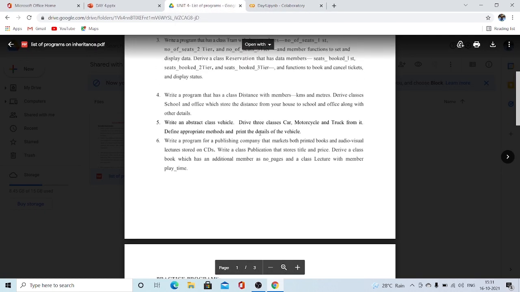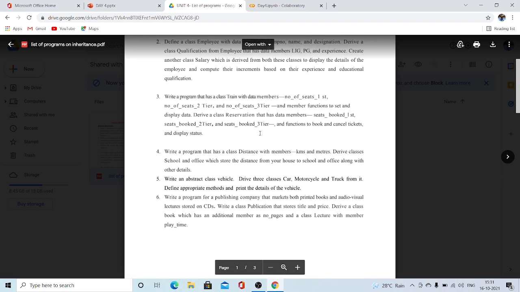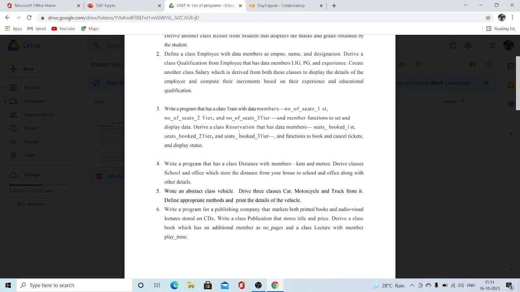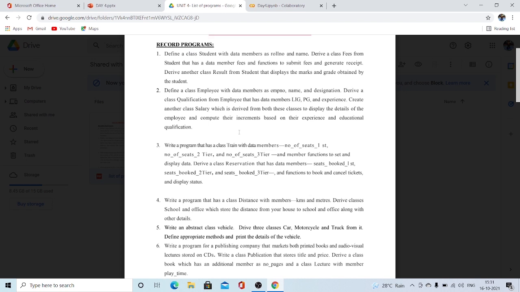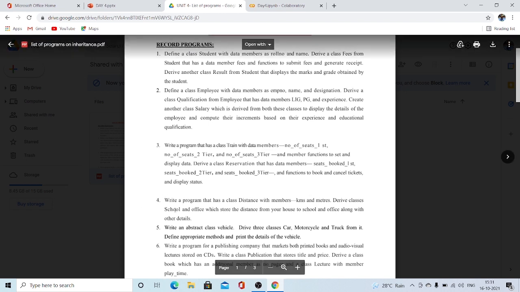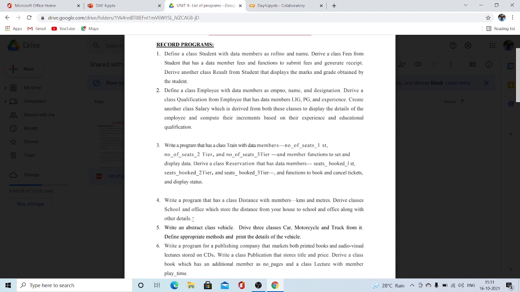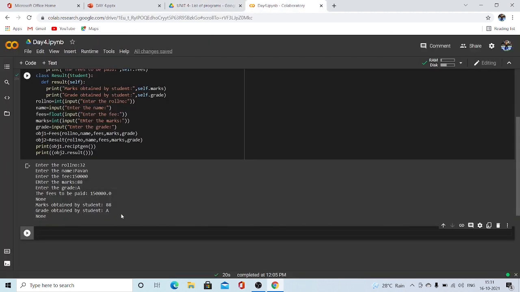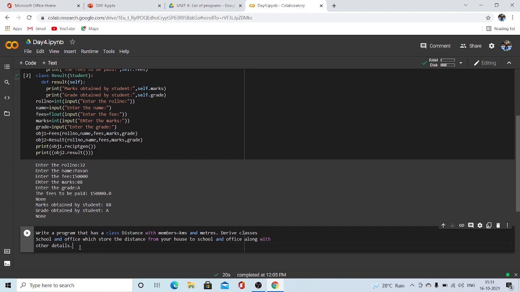What do you want to take? Six we have. Let's take anything from this. Let's take this one: write a program with a class Distance with numbers. Write classes School and Office which store the distance from your house along with other details. Okay, let's do this. I've taken the question and I'm commenting it. Done. Let's do this question now.